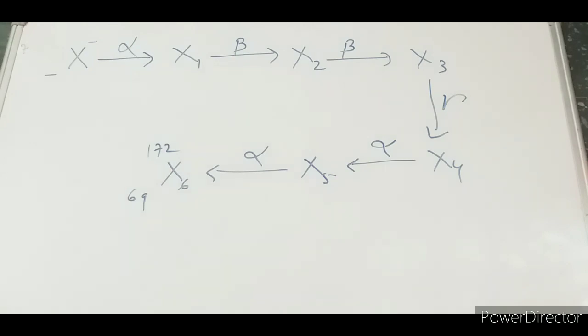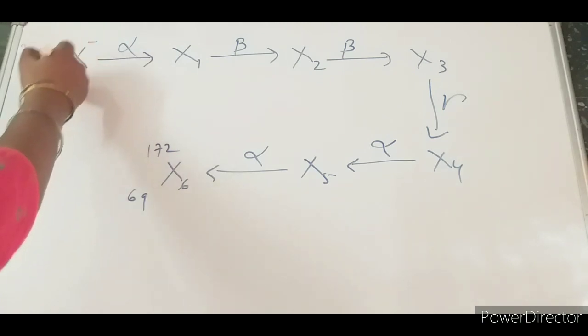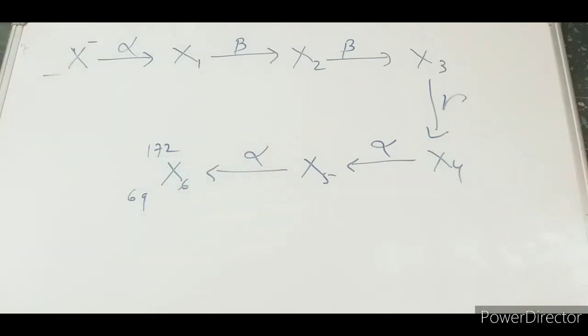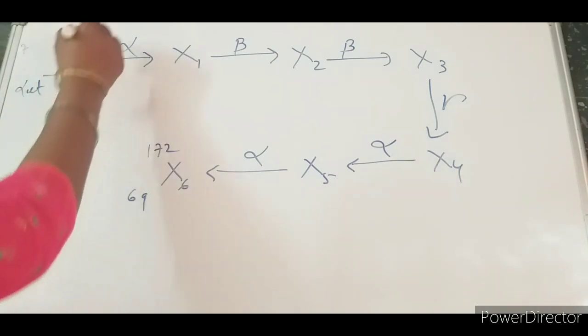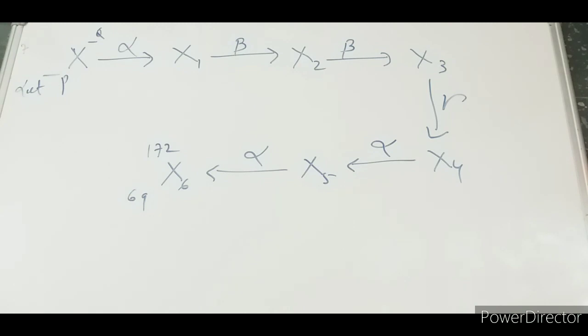Now let us see another one. Here I have taken X6, and in case of X6, the atomic number and atomic mass are given, that is 69 and 172. And we have to find out the atomic mass and atomic number of X. So here it can be done in two ways. First of all, let us see the easy way. Then after that, we will find out another way. Okay, so in that case, let this one equal to P, this one equal to Q.